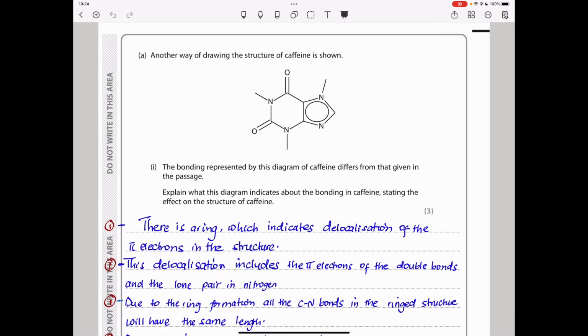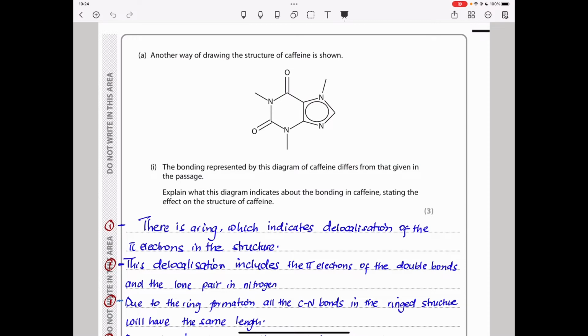And then they go on to say, the bonding represented by this diagram of caffeine differs from that given in the passage. Explain what this diagram indicates about the bonding in caffeine, stating the effect on the structure of caffeine. So it means because there is a ring here, yet the previous structure just had either carbon-carbon double bond or carbon-nitrogen double bond, this ring is showing delocalization of electrons, and the only reason for this delocalization is due to the lone pair on the nitrogen being incorporated into the ring, causing delocalization to occur all over, and therefore the ring structure is shown.